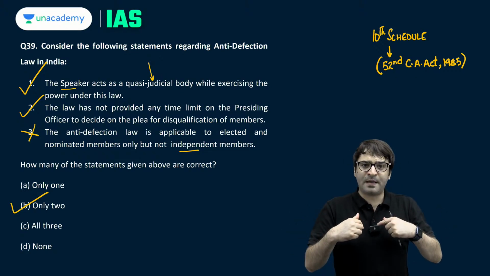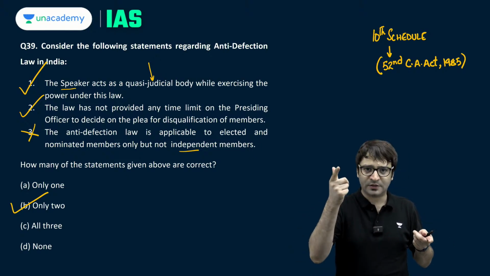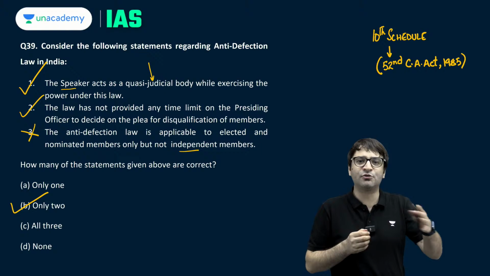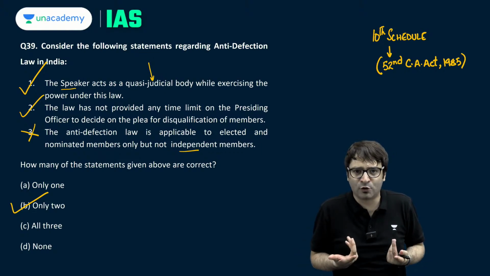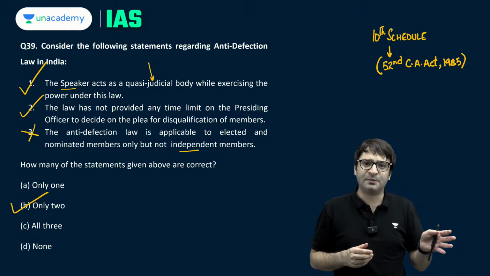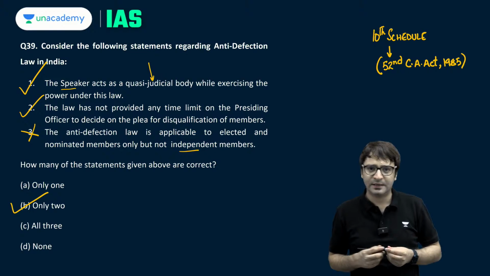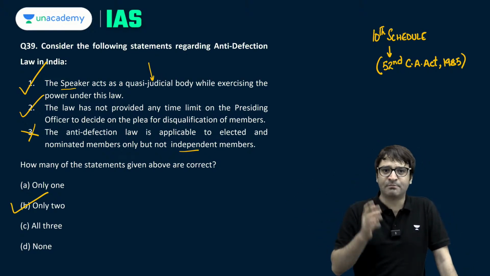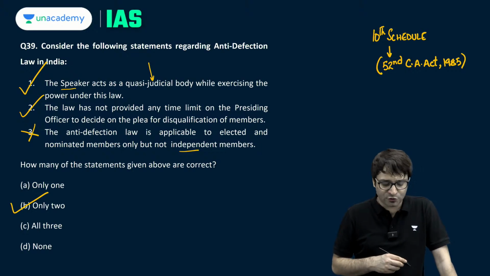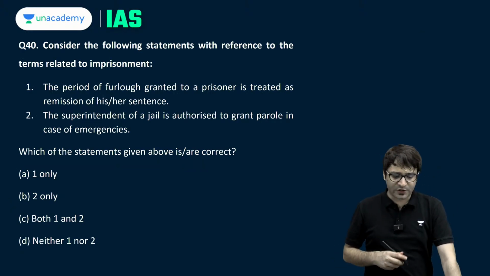If a nominated member joins a political party 6 months after the nomination, because if I am nominated to Rajya Sabha, I can join a political party within 6 months of my nomination. But if I join a political party after 6 months, I will be disqualified. So it applies to elected as well, nominated as well, independent members as well. So that is why only two statements are correct. B is the right answer. Clear? Let's look at another question.